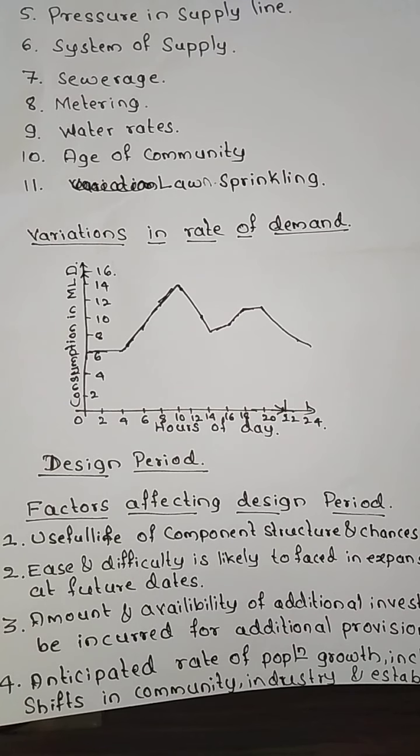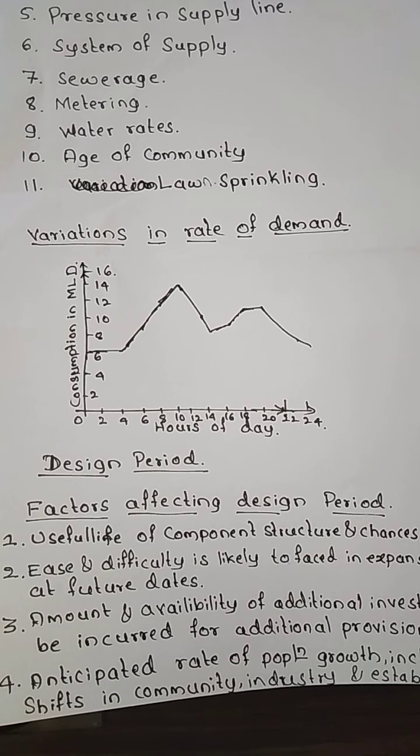Now, what is this design period? Normally, for a water supply line, we are going to design it for a period of 20 to 40 years. When we design the water supply line, it is mainly dependent upon the population. We are not going to design the water supply line for the present year. Again, the population will normally be increasing, or it might be decreasing.